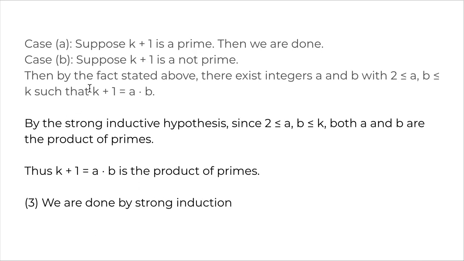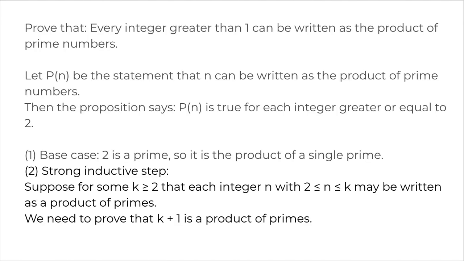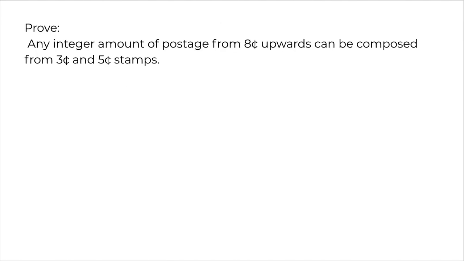The first case was that k plus 1 was a prime, so we are done. If k plus 1 was not a prime, we could write it as a product of a and b, and we can iteratively say that a and b can also be written as products of prime numbers. And so k plus 1 is also a product of primes, and we're done by strong induction. Take a look back at what I just said, and if you have any questions, please ask me.